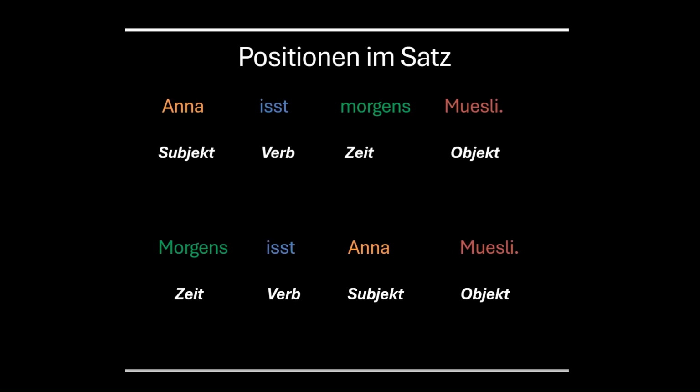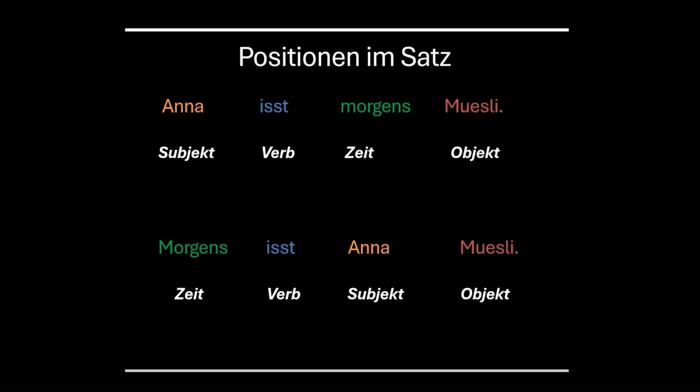Let me explain that with an example. Anna isst morgens Müsli. Anna eats Müsli in the morning. So if you notice here, Anna is the subject, isst is the verb in the second position, morgens is the time information, which is Zeitinformation, in the third position, and then Müsli, which is the object, that is Objekt, am Satzende. Here, Anna is auf der ersten Position.